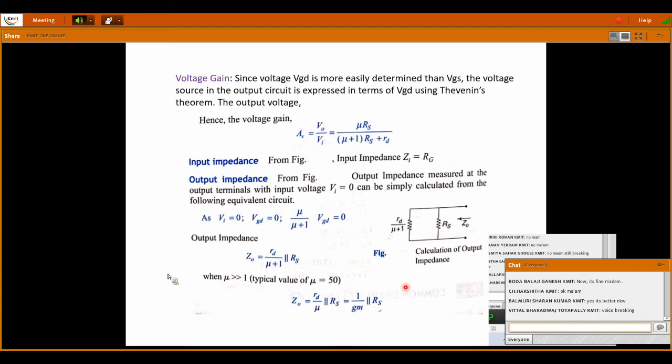Okay, so this is about your common source and common drain amplifier. I think there is a disturbance, so I think you have not concentrated well. But is it okay? Is it clear, ma? Anyhow, I'll send the notes and also the PPT. You can just go through. Is it clear, ma? Okay.